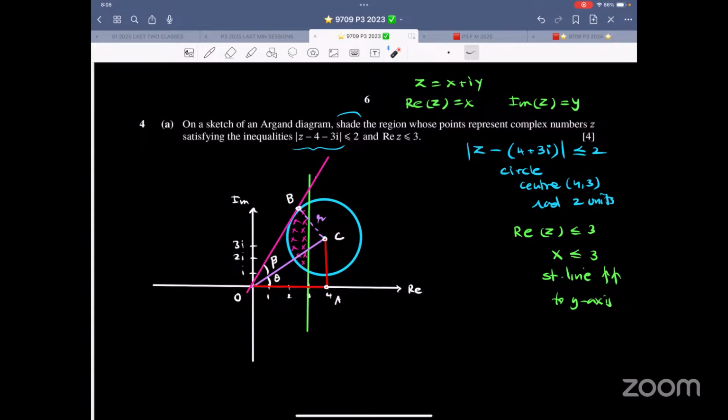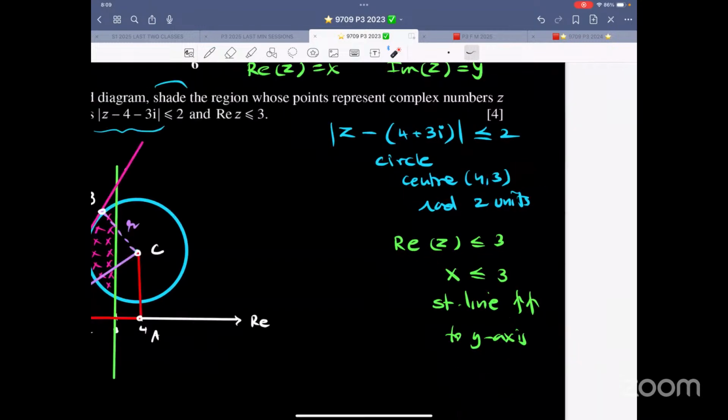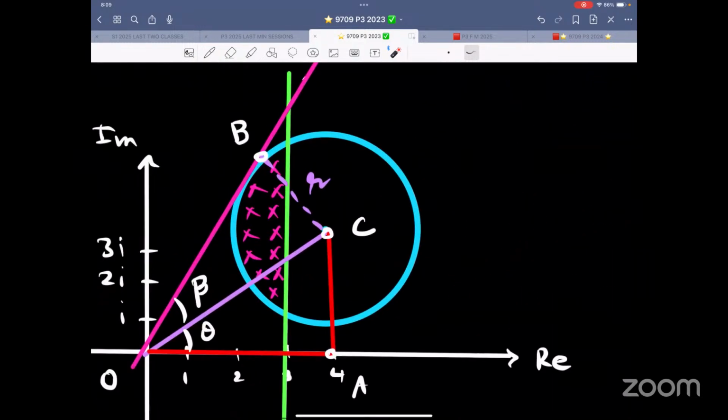That means it's a circle. And this next one is a real part of Z. So if I write Z as a complex number, real part is X, imaginary part is Y. So now focus on this. Inside the circle and left of the vertical line, X equals 3. So now over here, look at the shading.